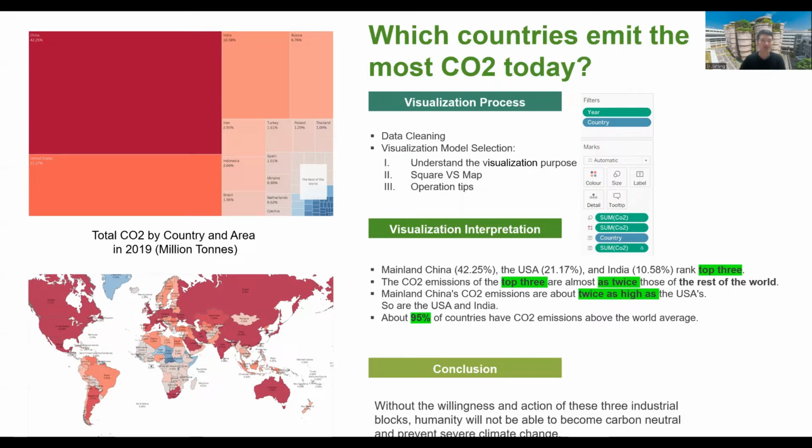I drew squares to express the quantity of carbon dioxide emissions, and I also used colors to show the level of carbon dioxide emissions. Now I'm going to explain why. We're going to show the ranks of the carbon dioxide emissions of these countries and areas, so it is straightforward to show them by the size of the square. About the comparison between the square and the map: the map is good for showing the location, but it makes comparing carbon dioxide emissions more difficult because you have to find the locations of the numbers and the colors on the map. But I think it is better to combine them.